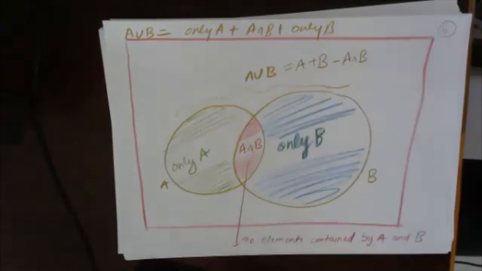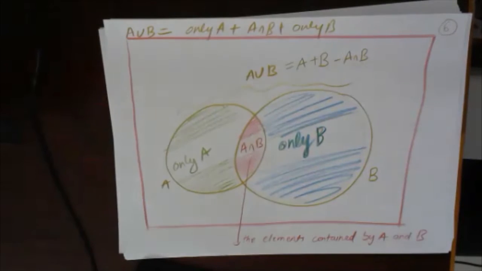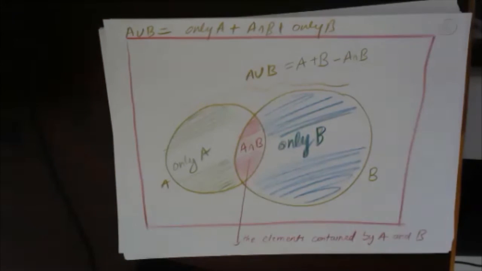So this total thing is A plus B minus A intersection B. But this part is okay. Till here everything is fine. Yes, very good. Okay, fine. Now see,